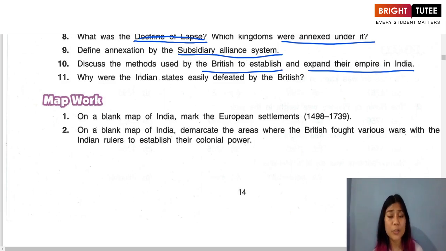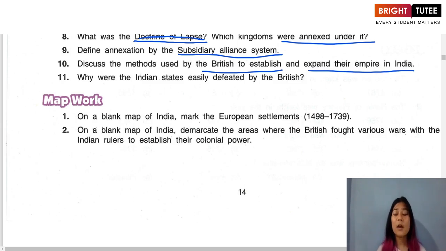by fighting wars with them. So first of all, you can discuss the Carnatic Wars, the three Carnatic Wars, the series of wars that were fought between the British and the French. Because by the end of the war, the British became victorious. That means it emerged as one of the powerful European traders in India.